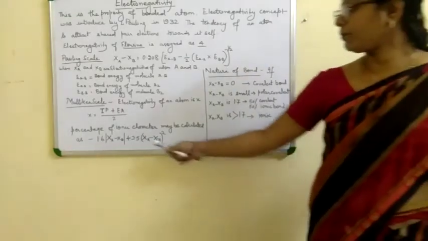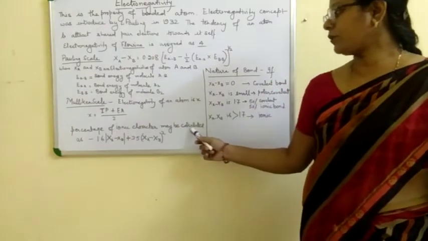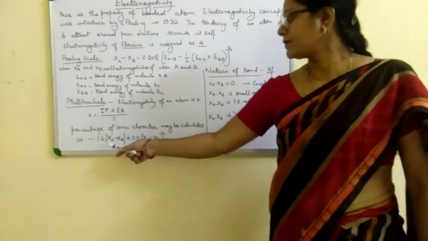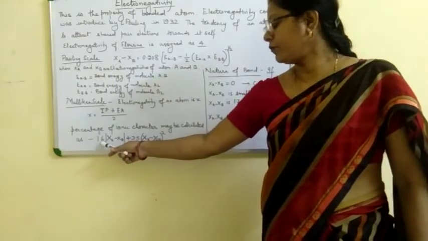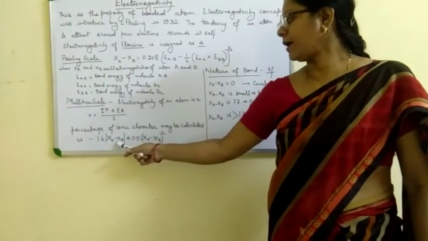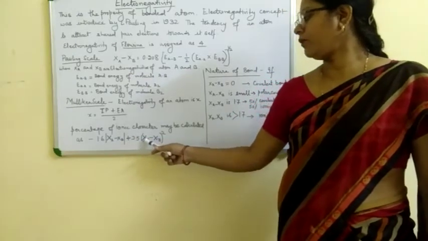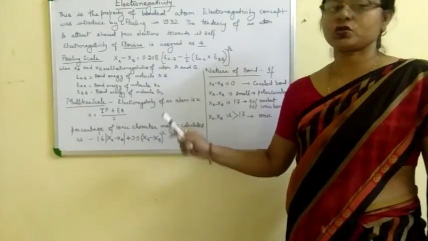We can calculate the percentage of ionic character by using this formula: 16 (Xa minus Xb) plus 3.5 (Xa minus Xb) whole squared.